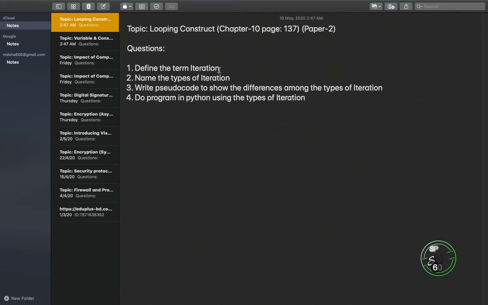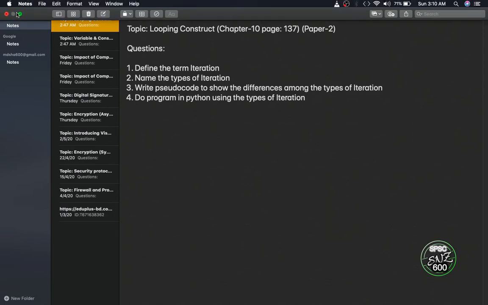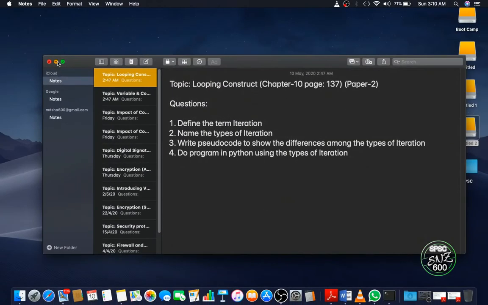The questions that we'll do today: define the term iteration, name the types of iteration, pseudocode to show the differences among the types of iteration, and finally we'll do a program in Python using the types of iteration. So go to page number 137 of your textbook.